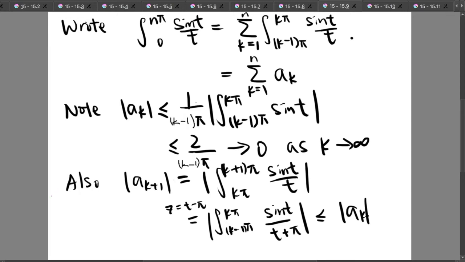Also, we know that the absolute value of a_{k+1} is equal to the integral from kπ up to (k+1)π of sin t over t. And using the substitution z equals t minus π, we can transform this integral into this line, which is equal to the integral from (k−1)π up to kπ of sin t over t plus π. And we know that t plus π is greater than t. Therefore, it is smaller than or equal to the absolute value of a_k.